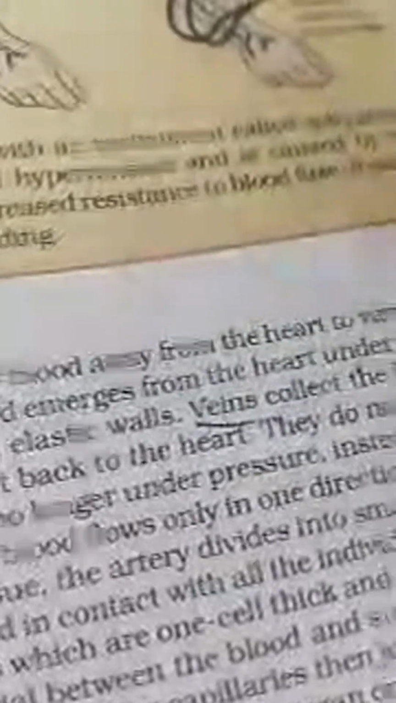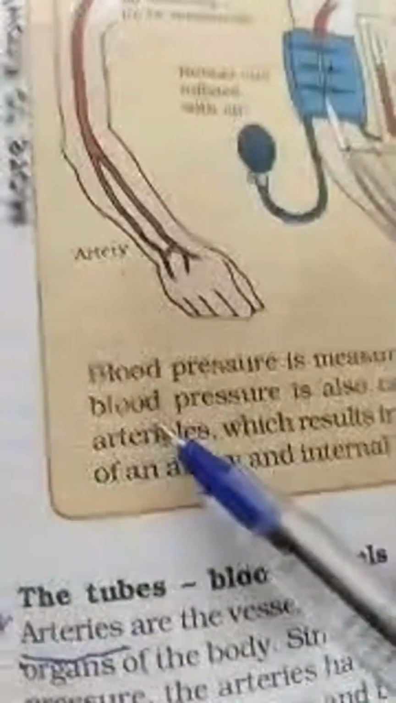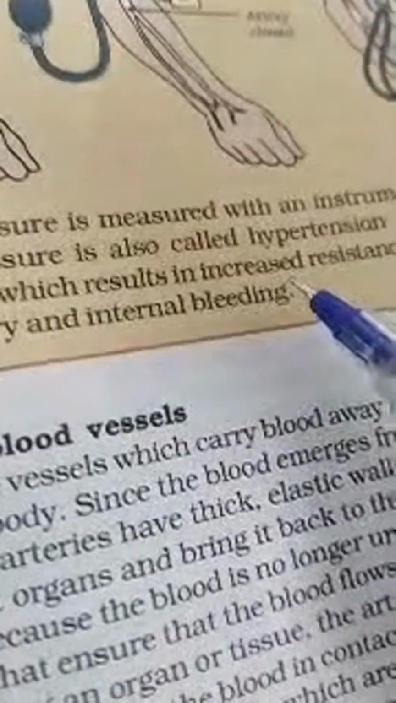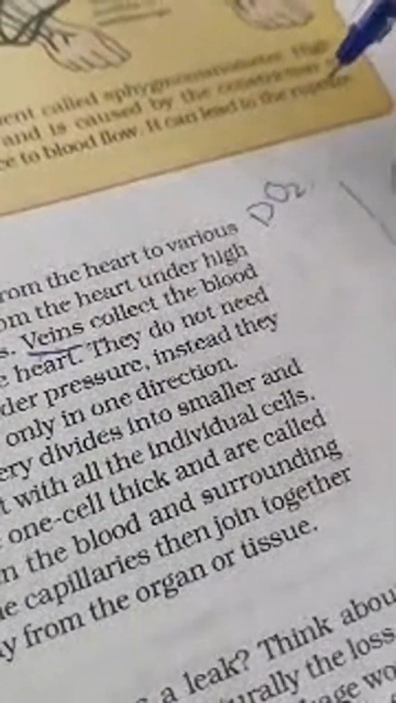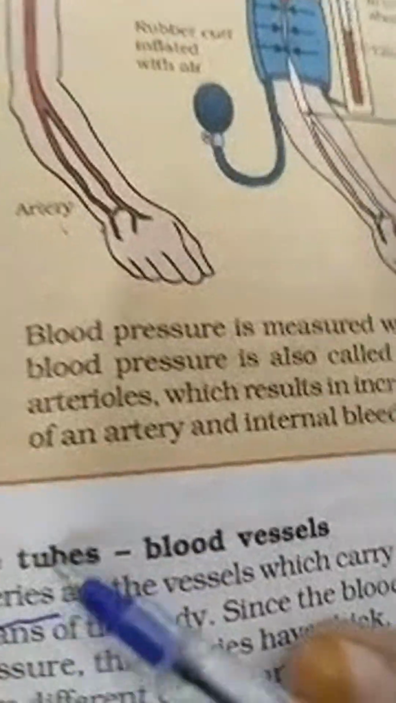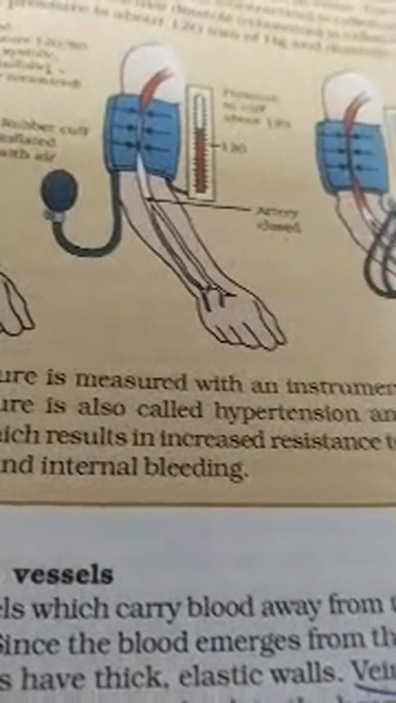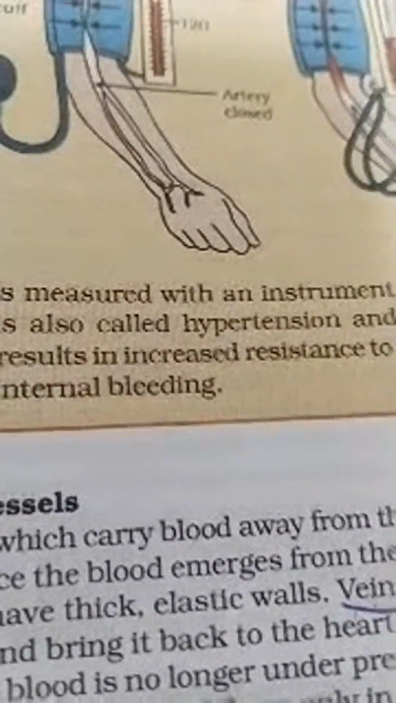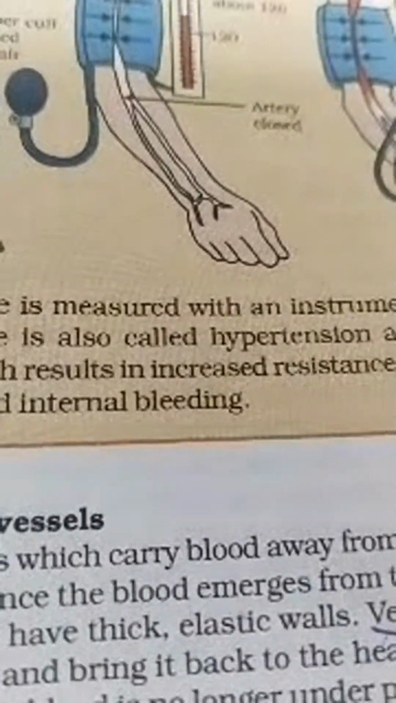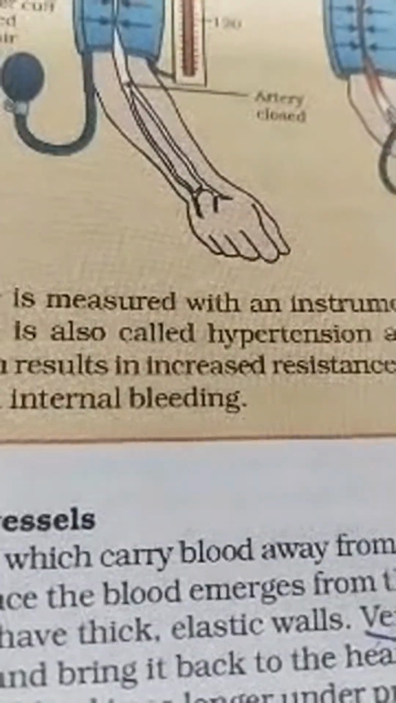High blood pressure is also called hypertension and is caused by the constriction of arterioles, which results in increased resistance to blood flow. It can lead to rupture of an artery and internal bleeding. In most hypertension patients, if it continues for a longer period of time, their blood vessels can rupture or get punctured, and internal bleeding is going to happen.